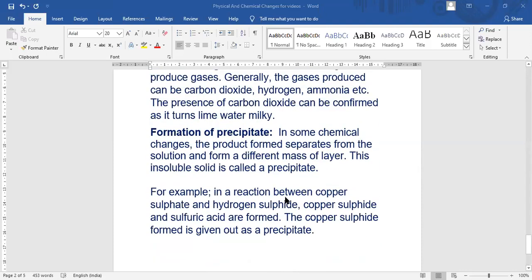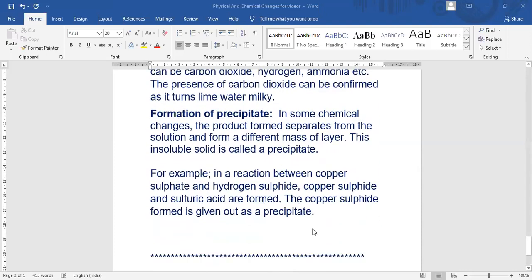Now I hope you have understood about the physical change and chemical change.